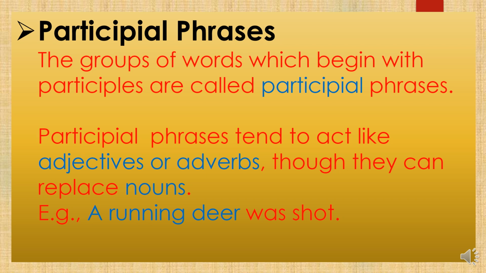And now I'm going to tell you about the exercise that you have to do. You have to do exercise C from your book, and in that exercise you have to underline the phrases in the sentences. The first one is: we enjoyed the picnic on the banks of the river. So what are the phrases in the sentence? See, there are two prepositional phrases. On the banks: on is a preposition, so you will mark on the banks in your sentence. Then of the river, it is also a preposition, so you will mark of the river. The second one and so on you will do on your own.